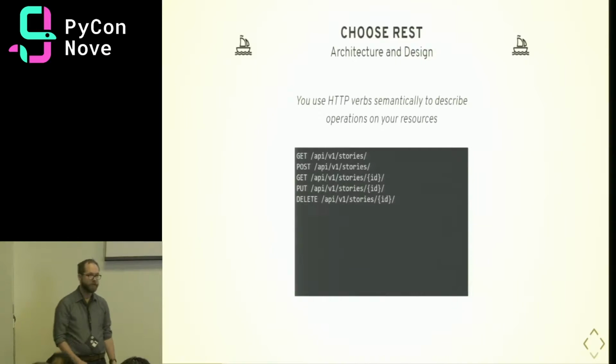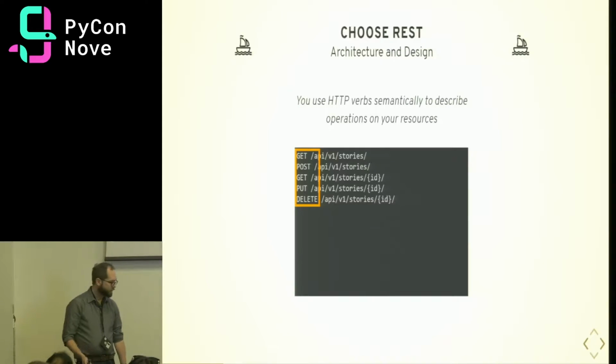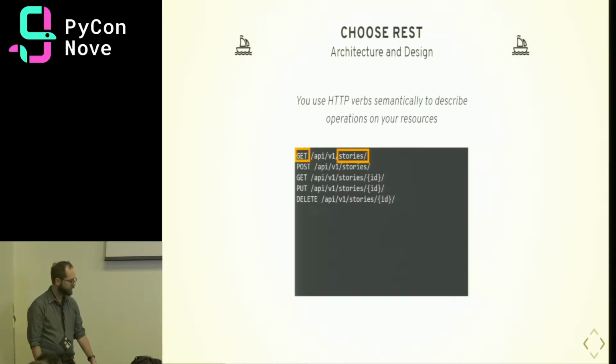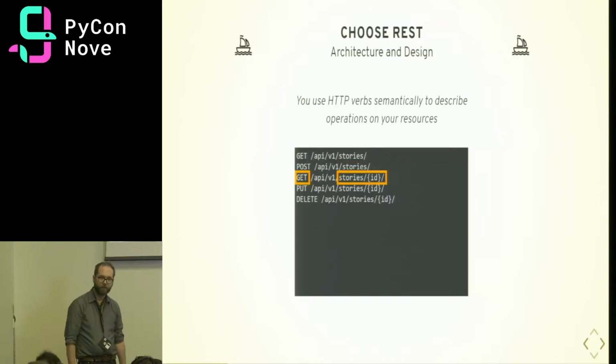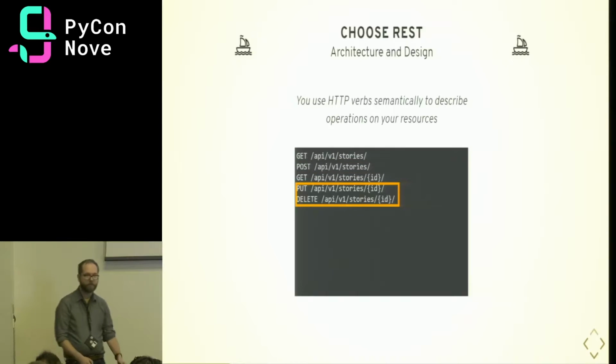With REST, we use HTTP verbs like get, post, put, and delete to interact with resources like stories in our choose your own adventure. So we can get a list of stories that we have in our database, or we can get a particular story in our database using the ID as a URL parameter. And we might create a new story using post, or update a story using put, or delete one using delete. Pretty straightforward.